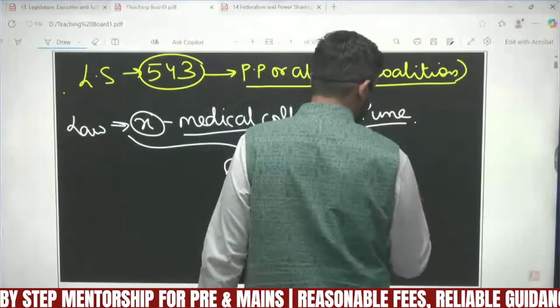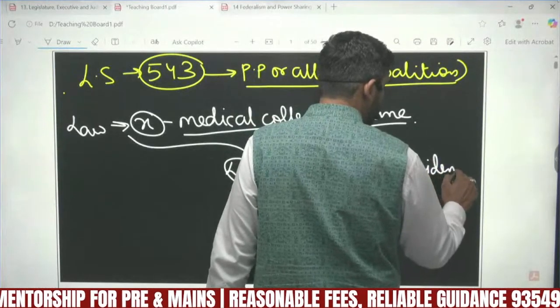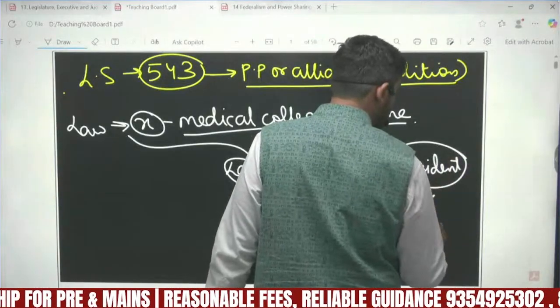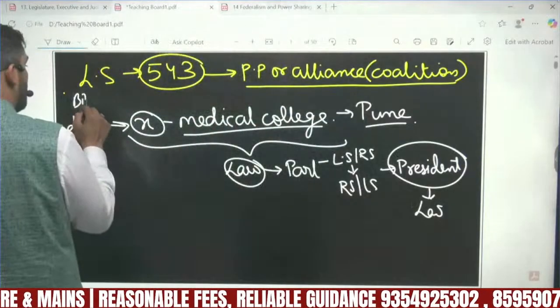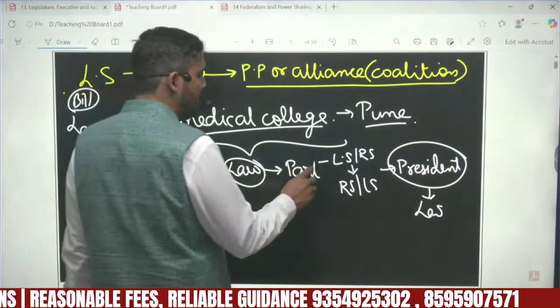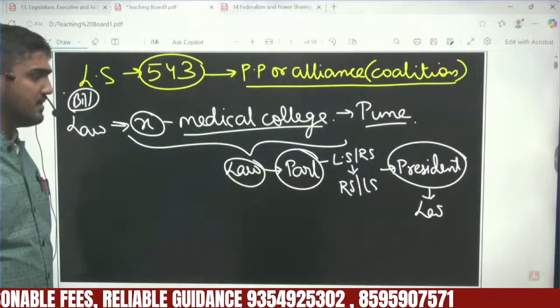After being passed by both houses, this will go to the president. The president will give assent, and this will then become a law. Initially it was a bill, now it becomes a law. So what was the task of the lawmaking body, the legislature, in this? It was to pass this bill.